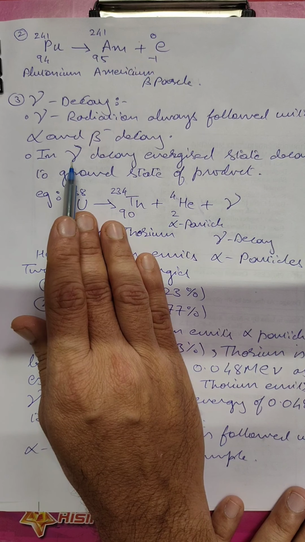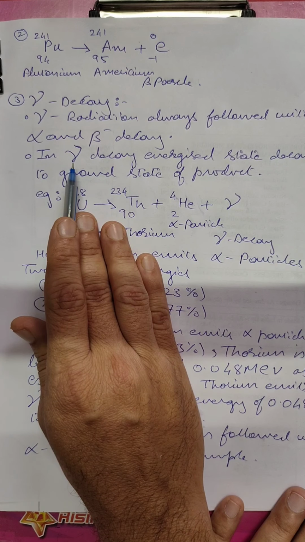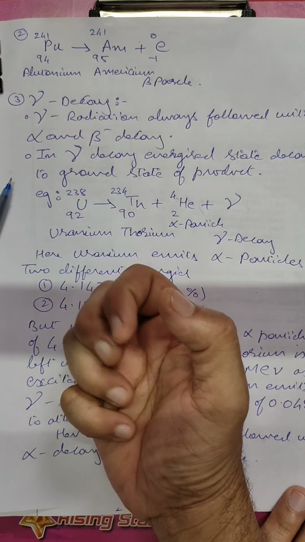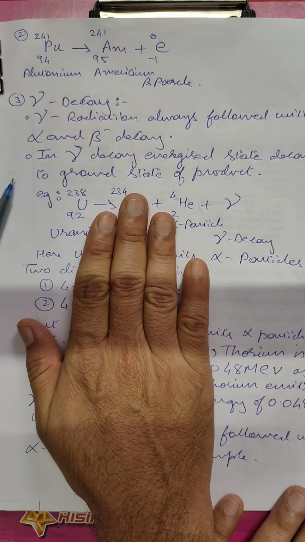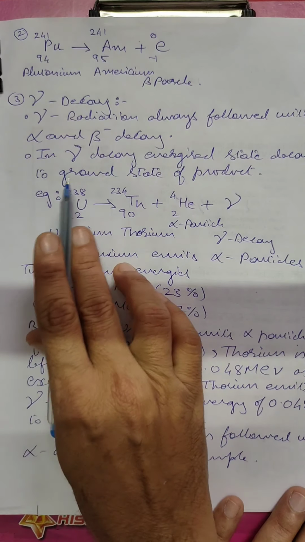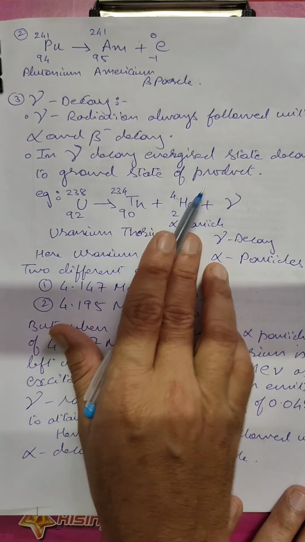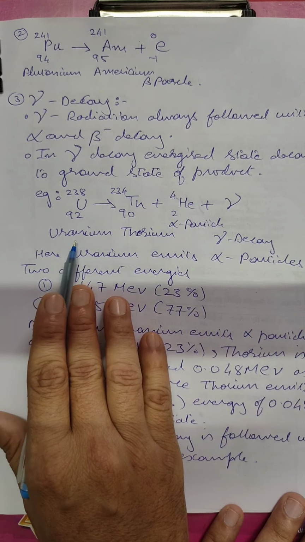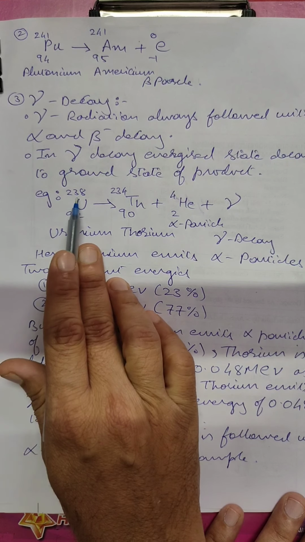That means after emitting alpha or beta particles, whatever energy is left with the nucleus, the nucleus is in a higher excited state, so it needs to come down to the ground state. Hence gamma radiations are emitted. That means it nullifies the difference in energy. Let's take an example of an excited state decaying to the ground state: uranium to thorium. We have already taken this example.